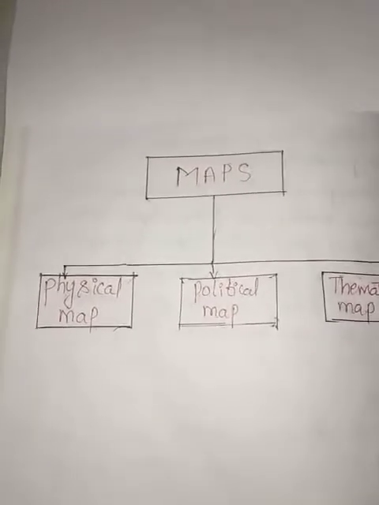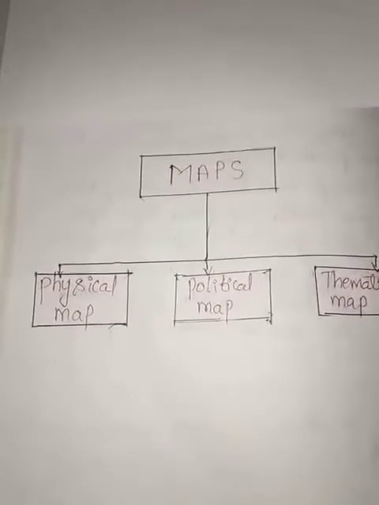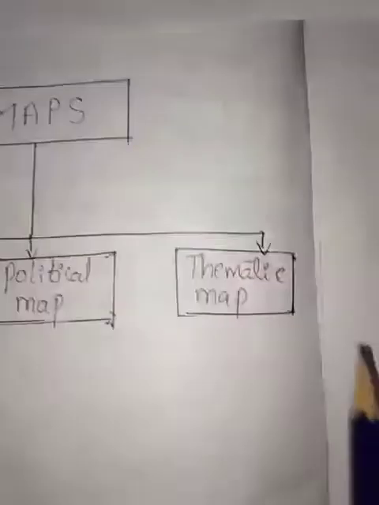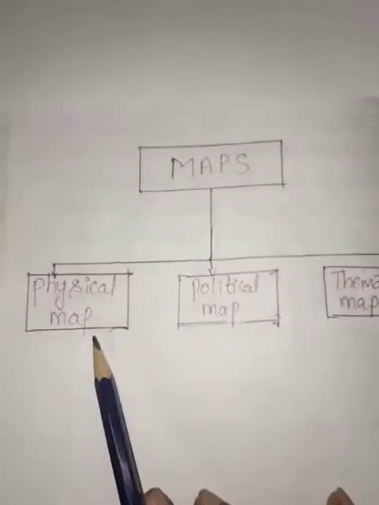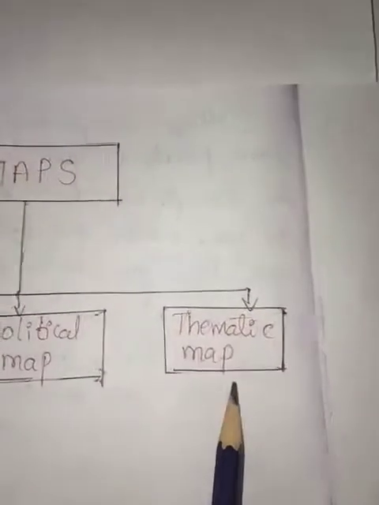In this, maps are divided into three categories or three types of maps we are going to study. First is the physical map, second is the political map and the third one is the thematic map. What are the three kinds of map? Physical map, political map and thematic map.